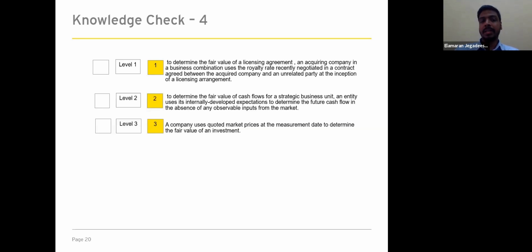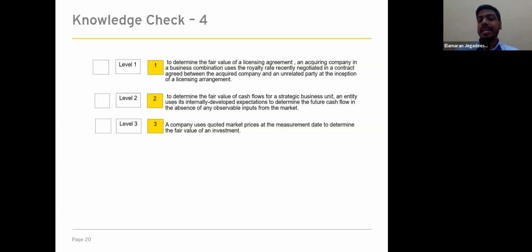If you look at input 2, to determine the fair value of the cash flows for a strategic business unit, an entity uses its internally developed expectation to determine the future cash flow in the absence of any observable input from the market. So the level 3 input definition mentions if there are any unobservable inputs in the market, then it will be considered as level 3.